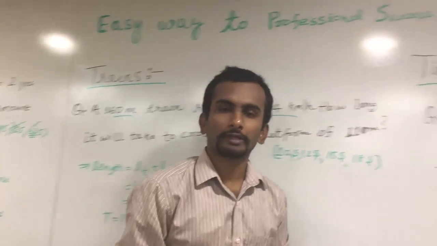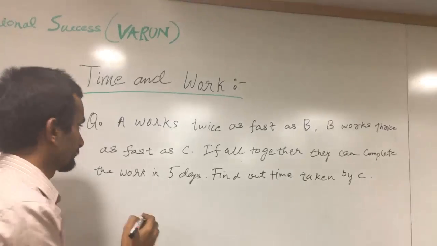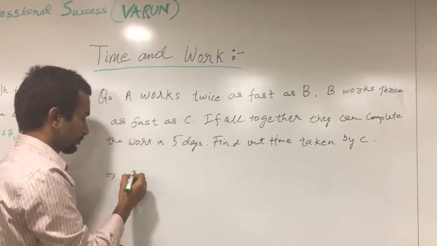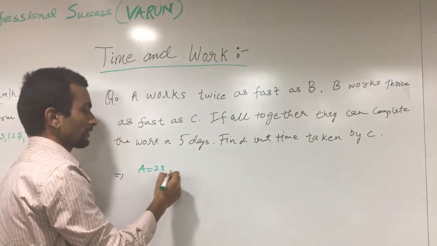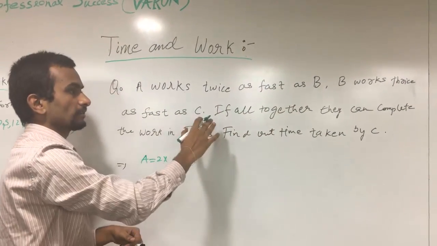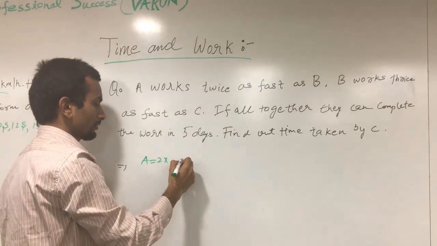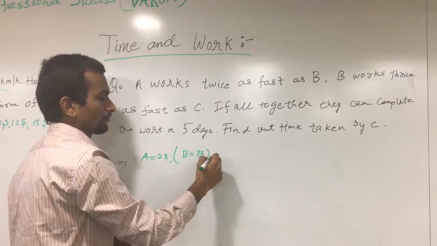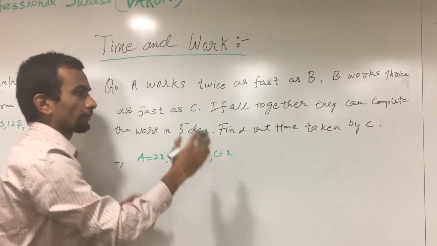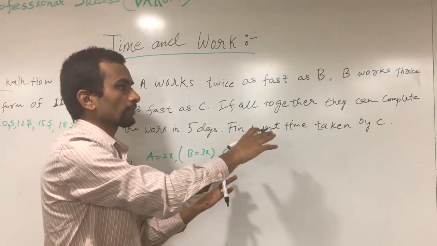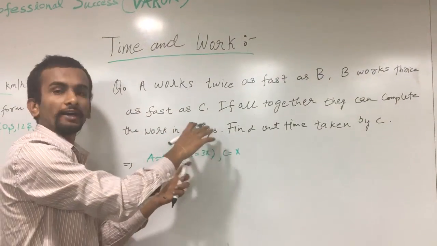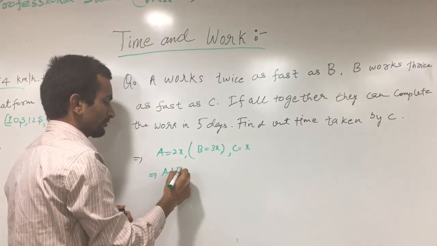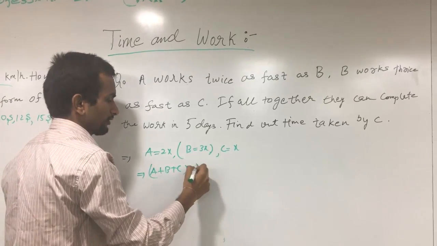Then we are moving to time and work. This is a very interesting question. Here A works twice as fast as B, so let us take A is equal to 2x. B works twice as fast as C, so here B is equal to x, and C is equal to simply x. The question here is: if all together they can complete a work in 5 days, find out the time taken by C. So A plus B plus C completes the work in 5 days.